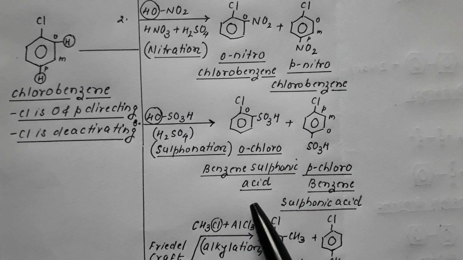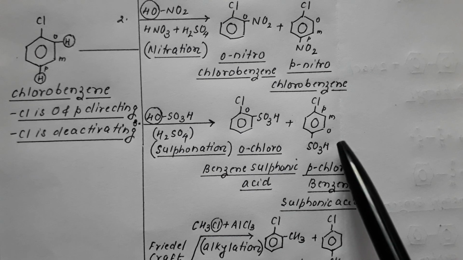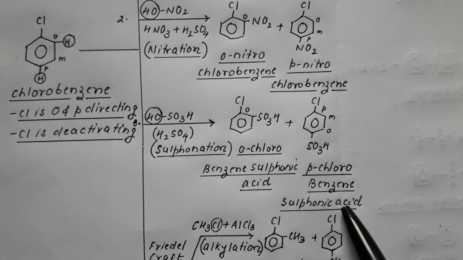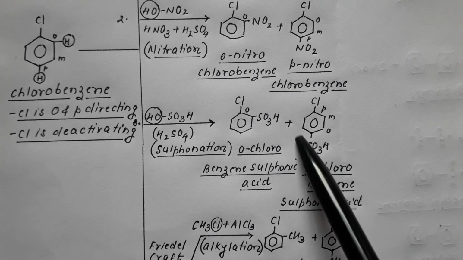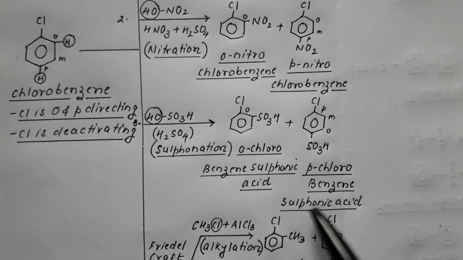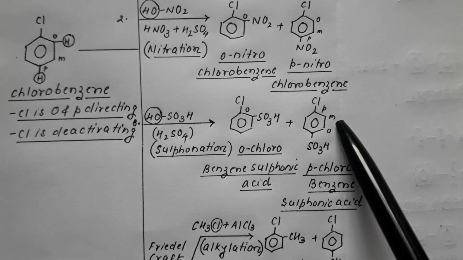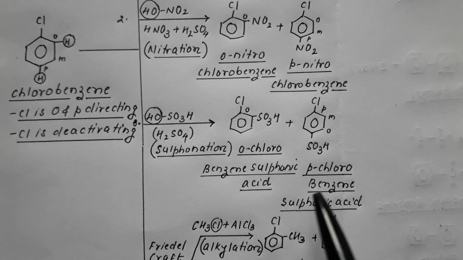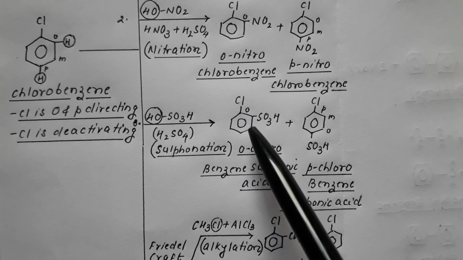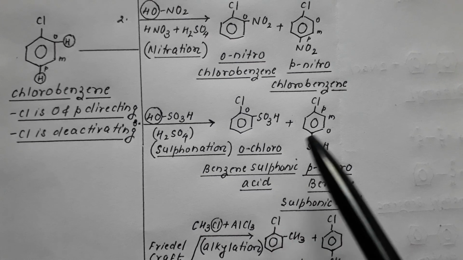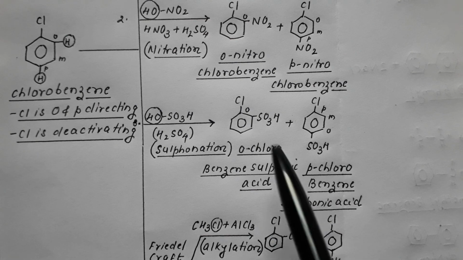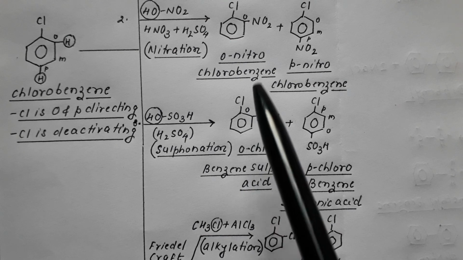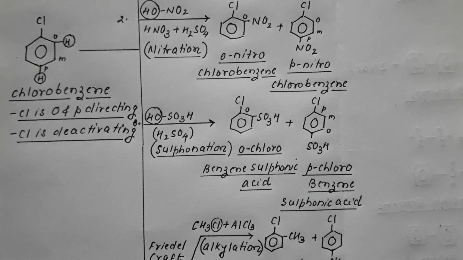Orthochlorobenzene sulfonic acid. It may be this also: again benzene sulfonic acid, the sulfonic group is the preferred group, therefore it is named as the main group. Benzene sulfonic acid: ortho position, meta position, para position. There is chloro at the para position, therefore we get para-chlorobenzene sulfonic acid. Once again, the ortho isomer is minor and the para isomer is major. The ortho isomers are minor in quantity in all cases, and the para isomer is major in quantity.